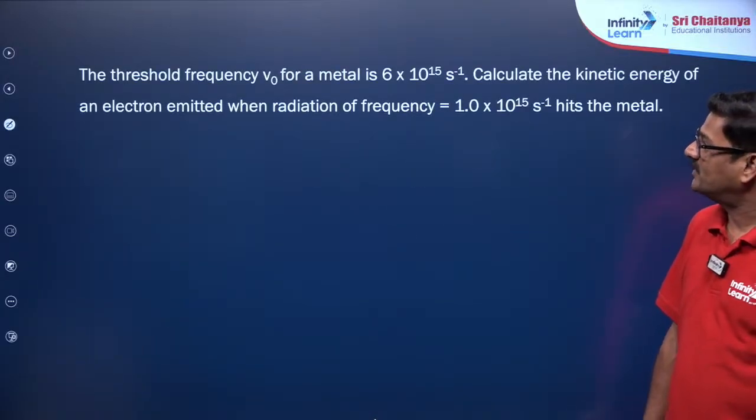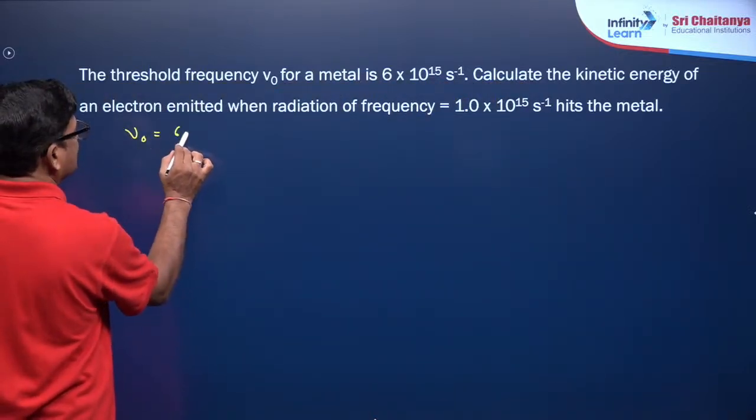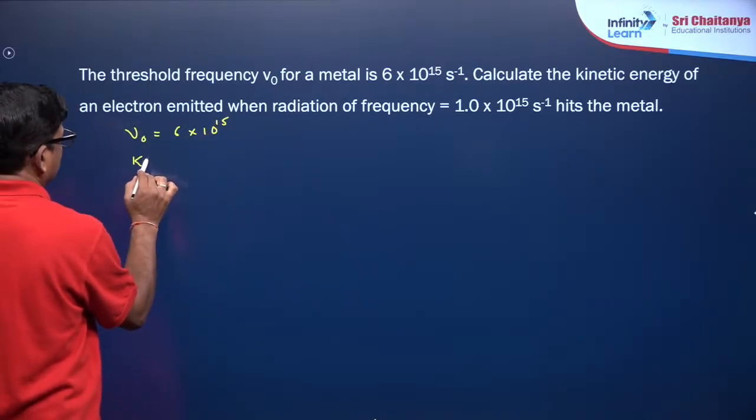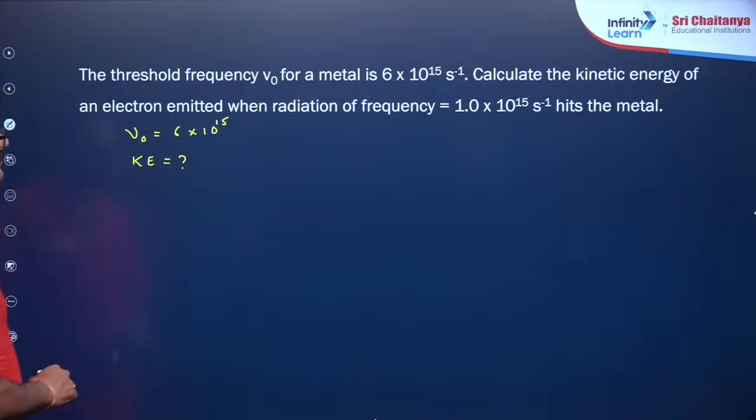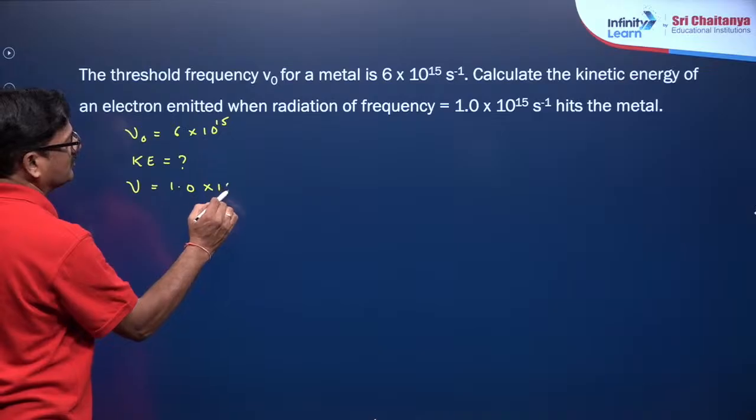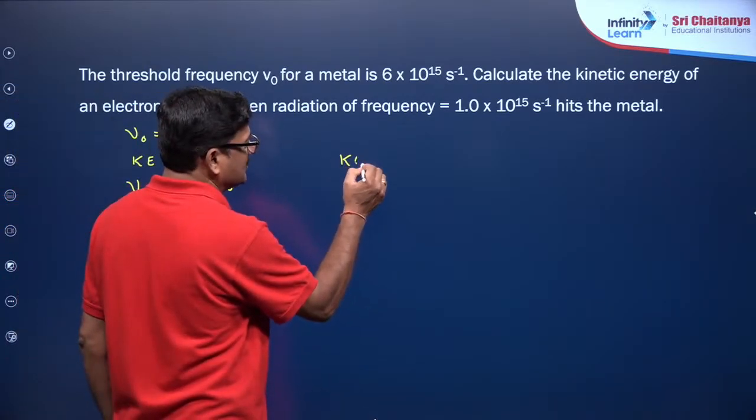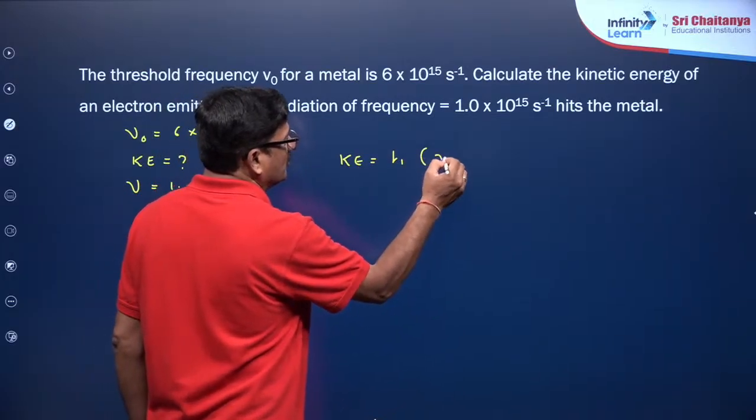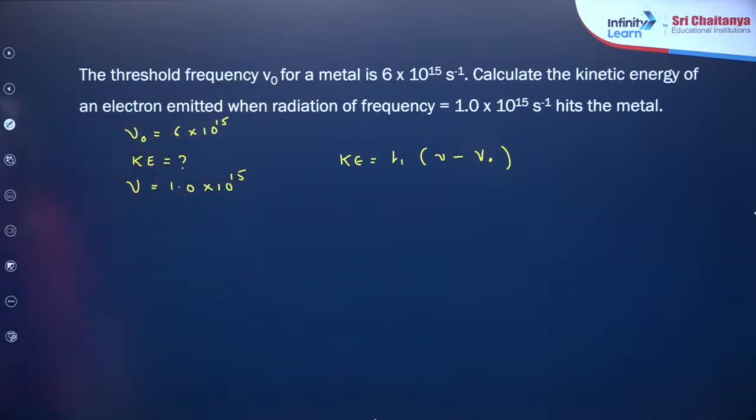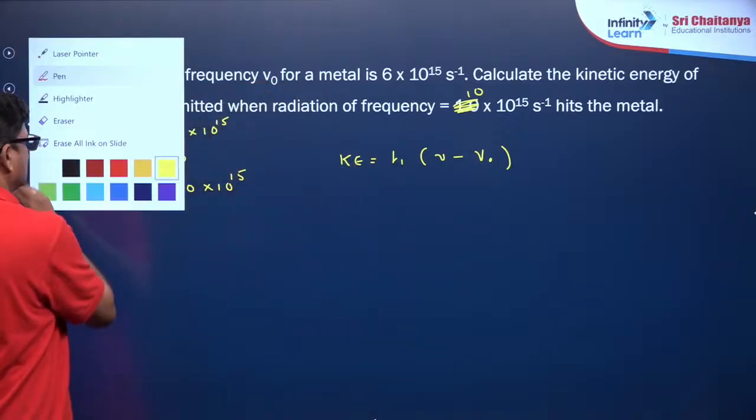Now, let us see: threshold frequency of a metal is nu naught is equal to 6 into 10 to the power of 15 hertz. Calculate the kinetic energy of the electron emitted when radiation of frequency 1.0 into 10 to the power of 15 second inverse heats the metal. We know the kinetic energy is equal to h of nu minus nu naught. Okay? It is going to be 10 beta, 10, not 1.0. Okay?